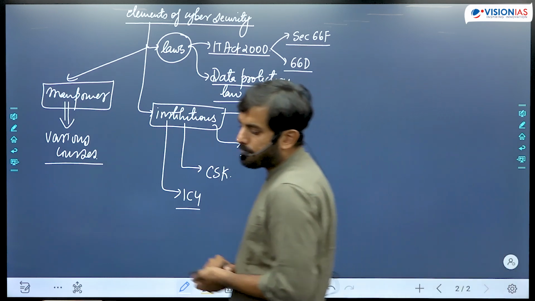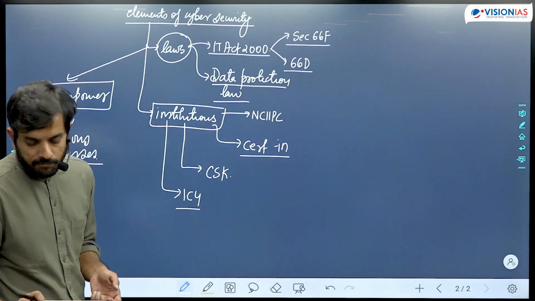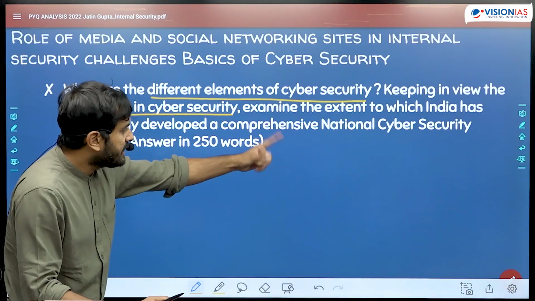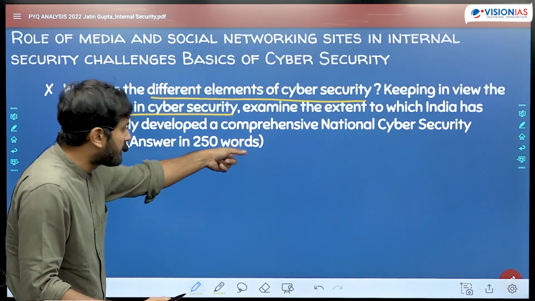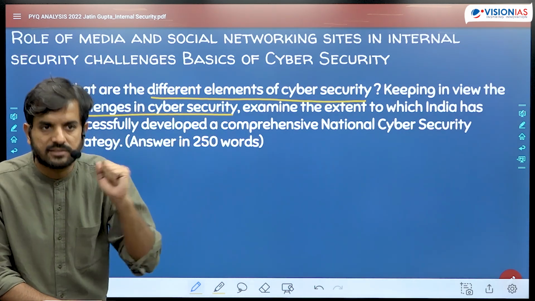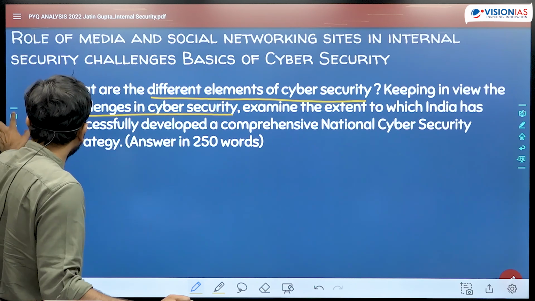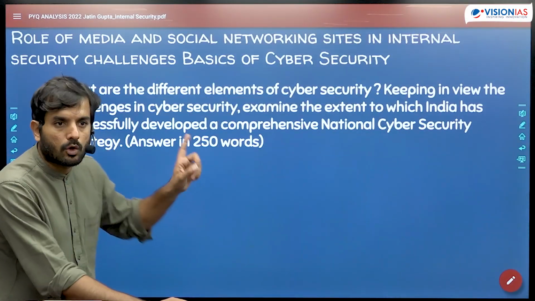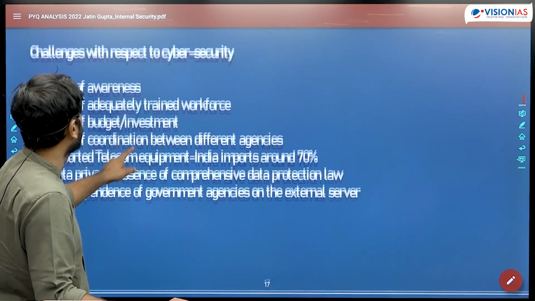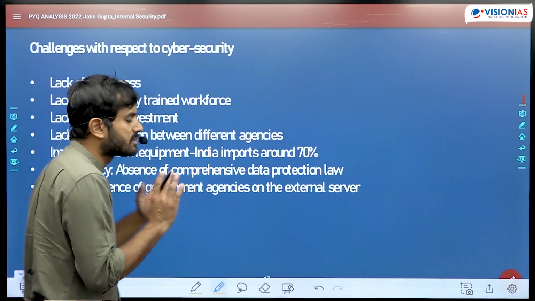Then the next part of the question, if you look at it, is saying that examine the extent to which India has successfully developed a comprehensive national cyber security strategy, keeping in mind the cyber security challenges that India faces today. So we should first highlight what are the cyber security challenges that India faces today. Once you have discussed the elements of the cyber security strategy, what are the challenges?